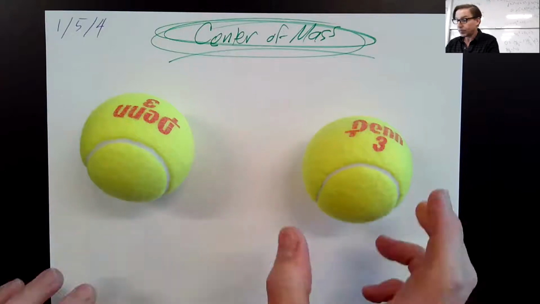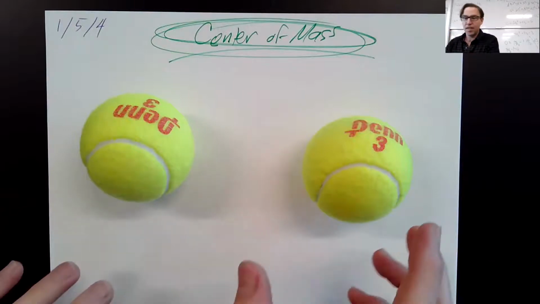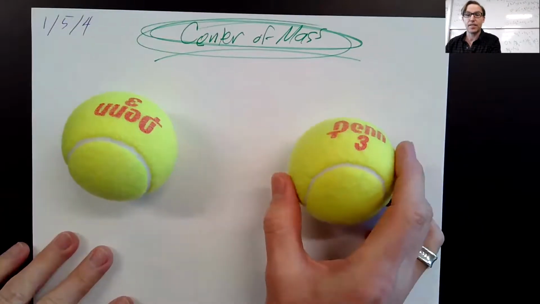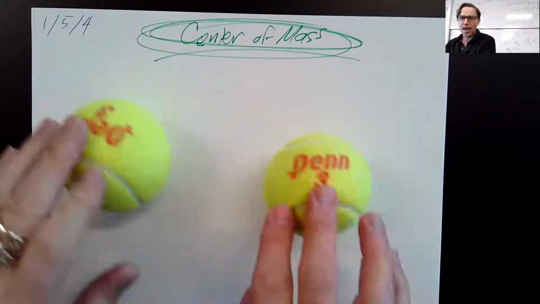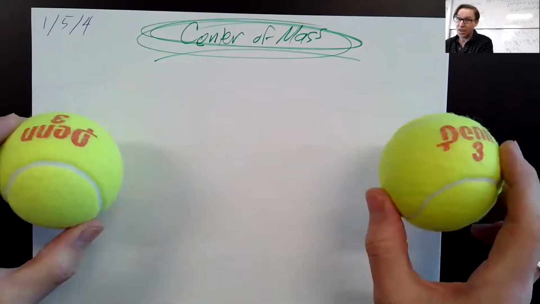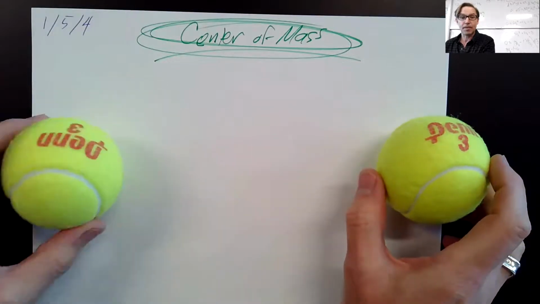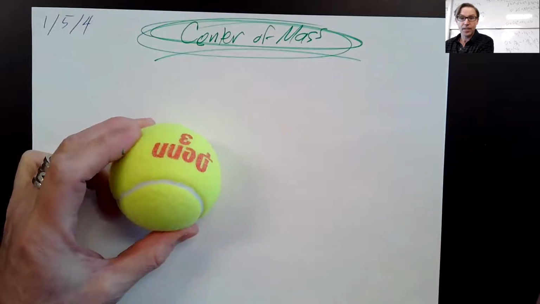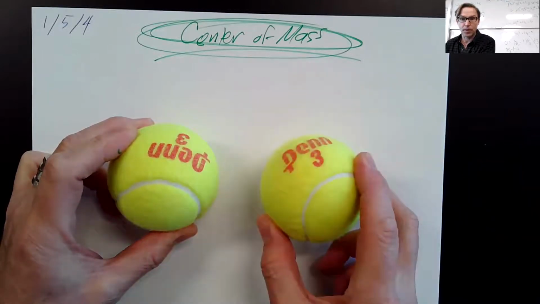So where's the center of mass? There is some location that is the center of mass of this system, and it will move at constant speed. Well, does it make sense if these two have the same mass as each other, that the center of mass is halfway between them? And look at what happens. If this one is at rest, the center of mass is halfway between them, halfway between them.